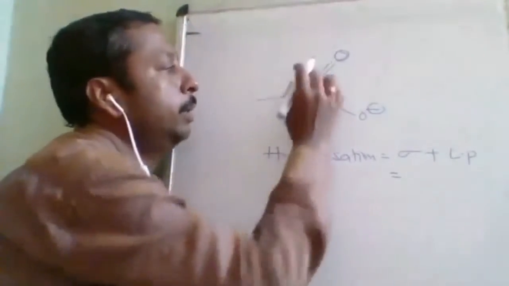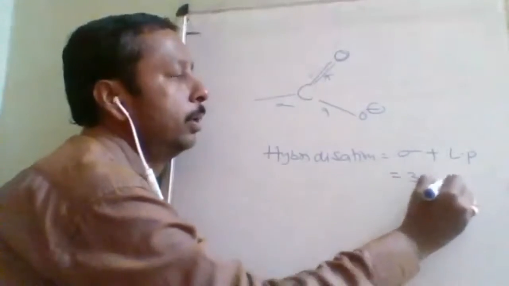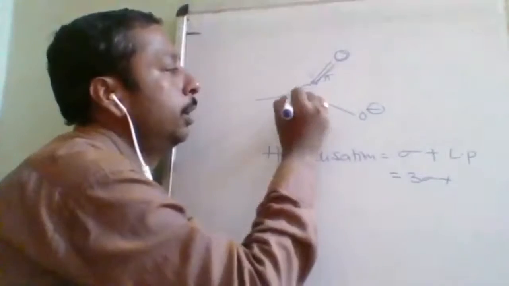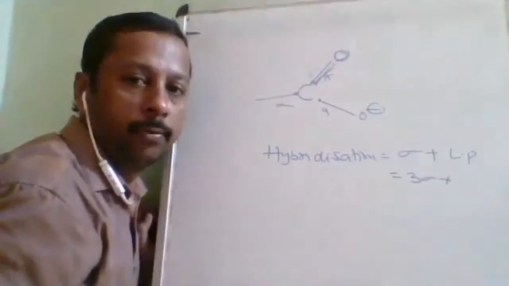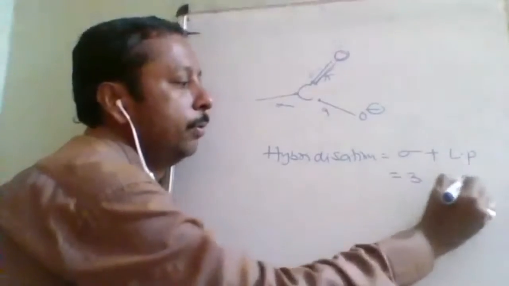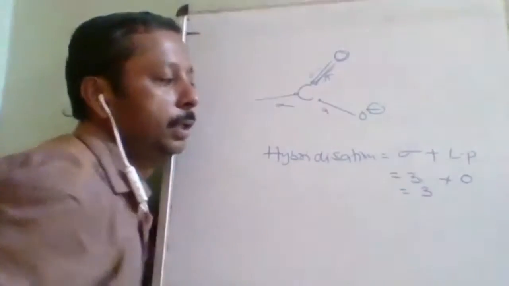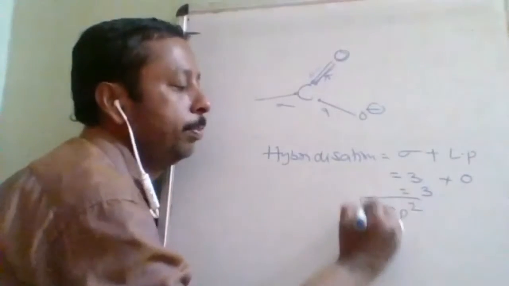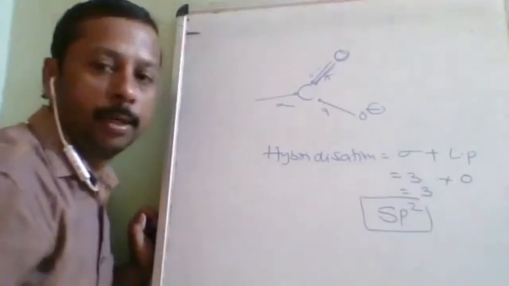So here how many sigma bonds are there? 3 sigma bonds. Carbon already has 4 electrons, all involved in bond formation, therefore no lone pair. So the answer is 3. So 3 orbitals, 1 s orbital, 2 p orbitals, sp2 hybridization.